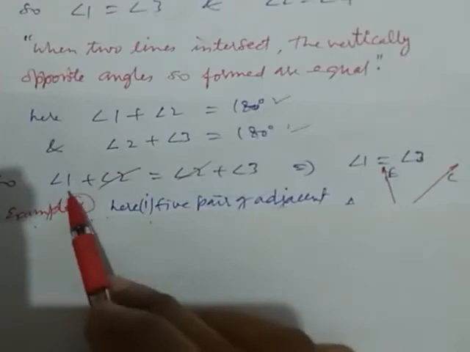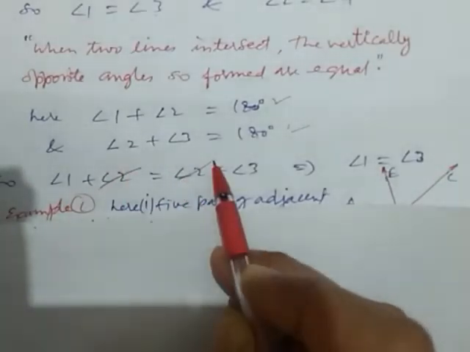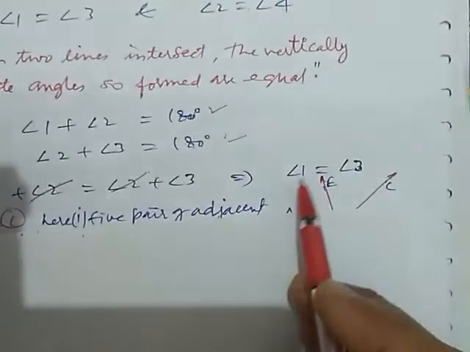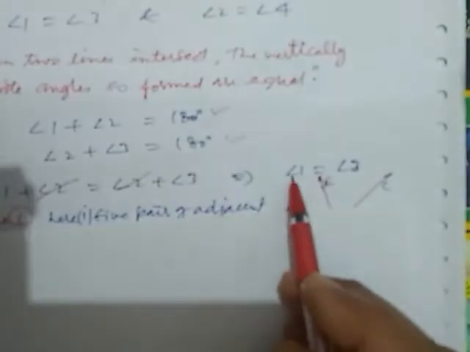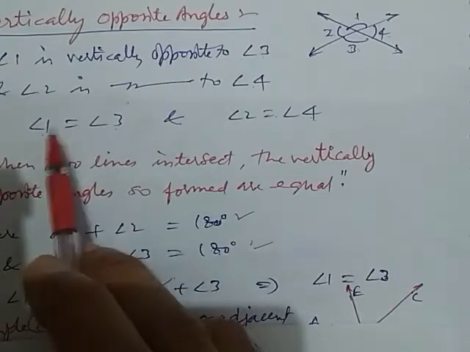Now this angle 2 cancels out with that angle 2. So what is left? Angle 1 equals angle 3. Angle 1 and 3 are vertically opposite. So we can say vertically opposite angles are always equal.